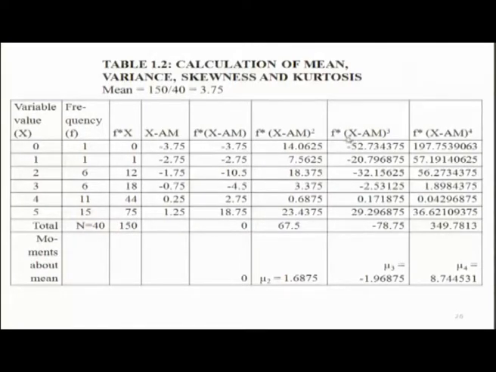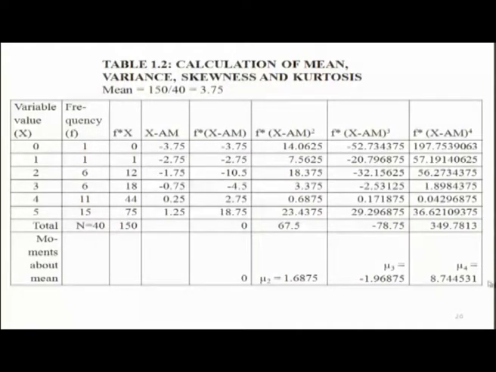When we add the column of f into x minus mean cube, we get these 1, 2, 3, 4, 5, 6 values, and some of them are positive, some of them are negative. The sum of all these values is minus 78.75. So, let me repeat that, minus 78.75 divided by n equal to 40 gives me the value of mu 3. Mu 3 is the measure of skewness. For comparing, we calculate coefficient of skewness, but this mu 3 itself indicates whether you have skewed data or symmetrical data.